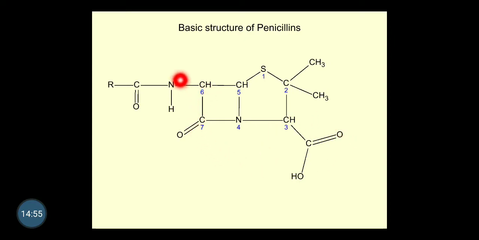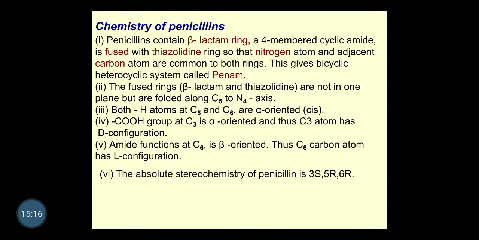And at the sixth position there is an amino and acyl side chain, that we call amino acyl. RCO stands for acyl. So the amino acyl side chain is at the sixth position. At the third position the COOH group, and at the second position the 2-methyl groups. So these are the common components of all penicillin types of antibiotics. Common structure and numbering is as per the numbering rule.